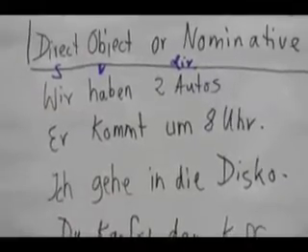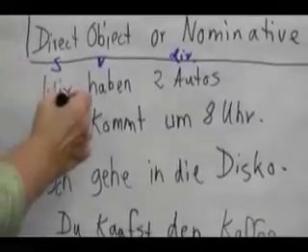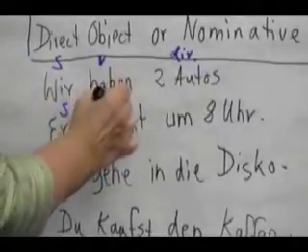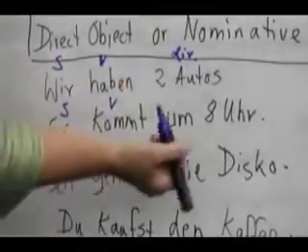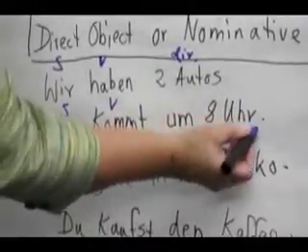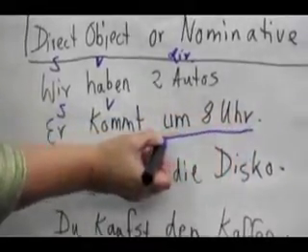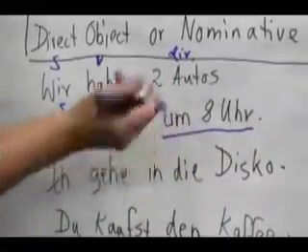How about this one? Er is our subject. Kommt is our verb. But here we say 8 Uhr. We have a prepositional phrase, not an object following this noun. There is a preposition in front.